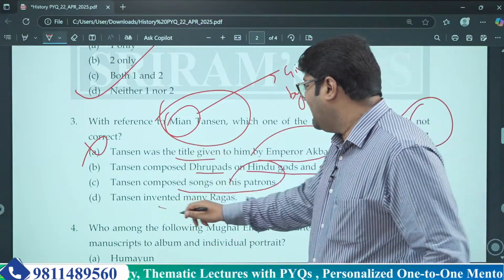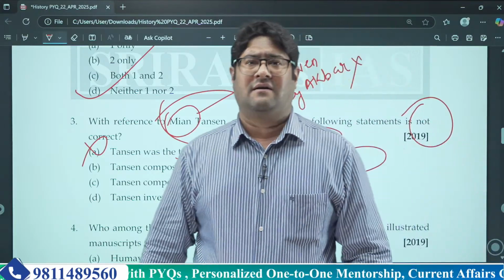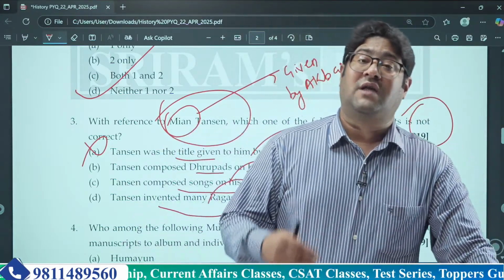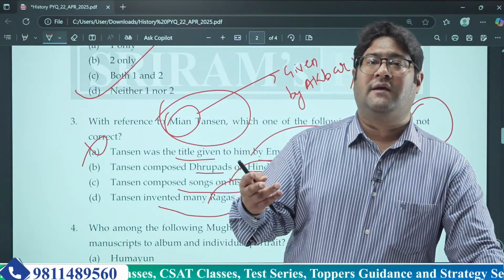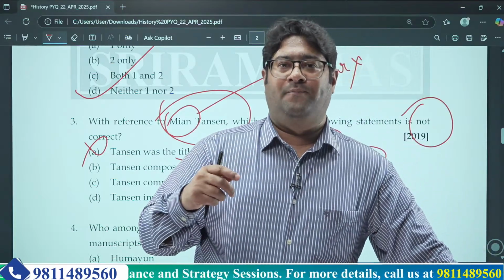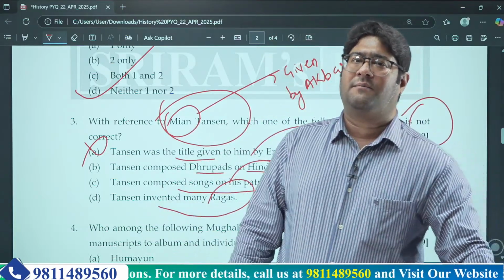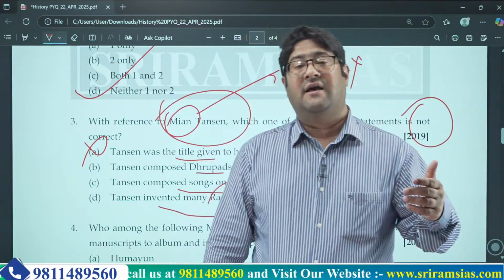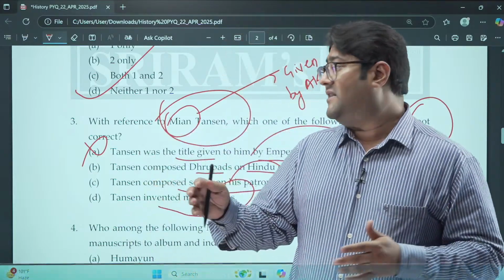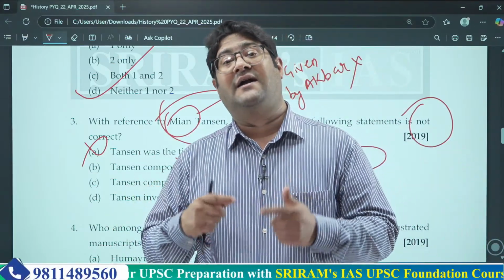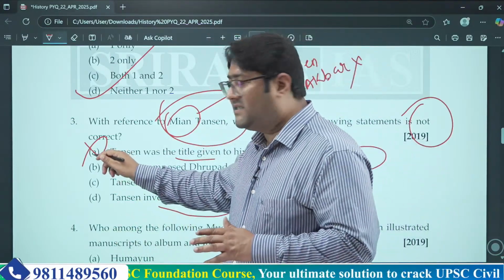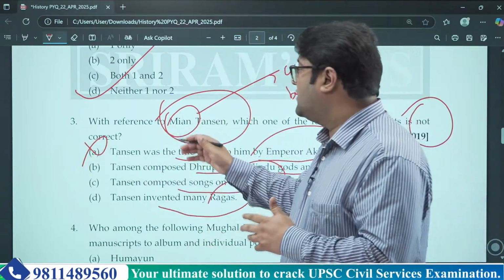Now, Tansen invented many ragas. Of course, he composed many ragas. Tansen was known for a lot of ragas which were introduced in Hindustani classical music: Mian ki Todi, Mian ki Malhar. These ragas were introduced by Tansen only. It is very much known that when Tansen sang Mian ki Malhar in the fort of Fatehpur Sikri, it used to rain. That's why these ragas are very important as far as the art and culture part of Indian history is concerned. So this statement is also right. The incorrect one is A, and the correct answer for this question is also A.